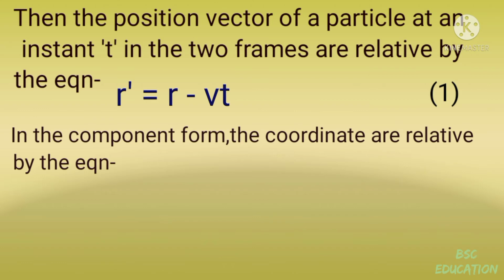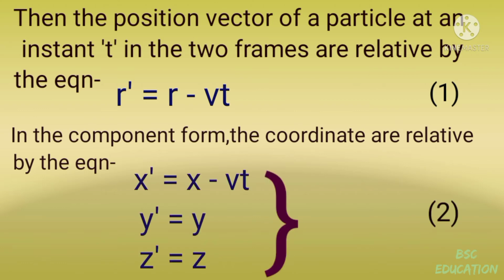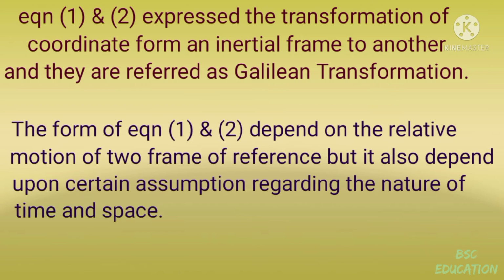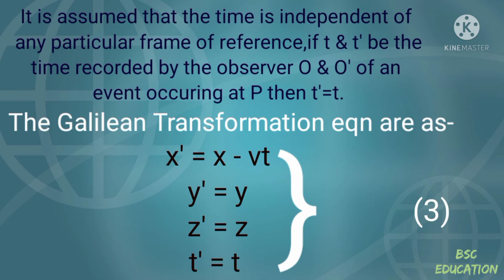In component form, the coordinates are related by these equations. Equations first and second express the transformation of coordinates from one inertial frame to another, and they are referred to as the Galilean transformation. The form of equations first and second depends on the relative motion of the two frames of reference, but it also depends upon certain assumptions regarding the nature of time and space. It is assumed that time is independent of any particular frame of reference.